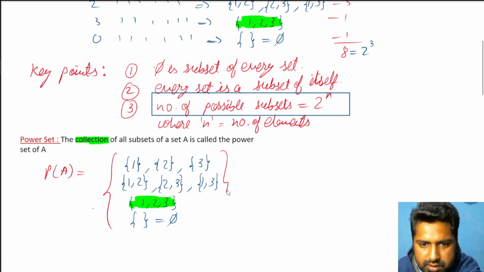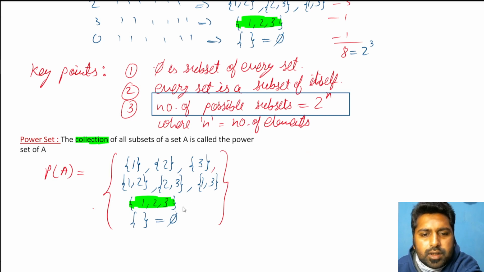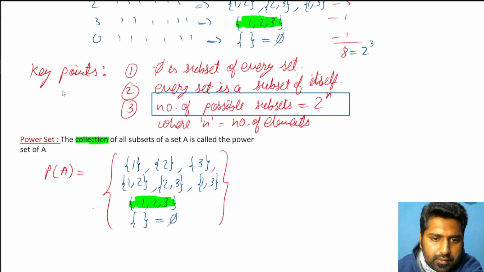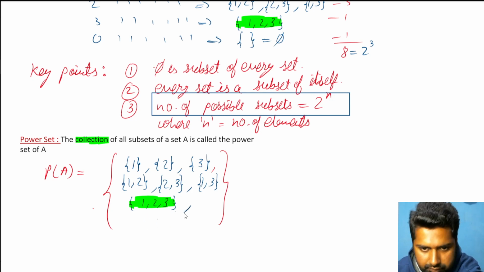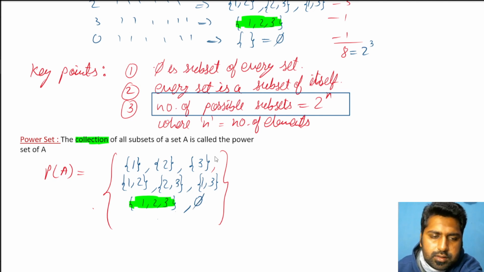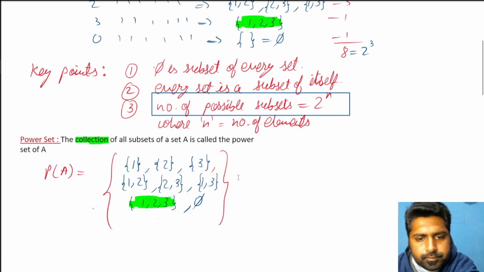If I write all the possible subsets separated by comma inside a set itself, this thing is called the power set. All 8 subsets are written inside a set called the power set of A. All right. So a collection of subsets is called a power set. Simple enough. How many elements are there again? You can tell by the number of possible subsets, 2 raised to power n.